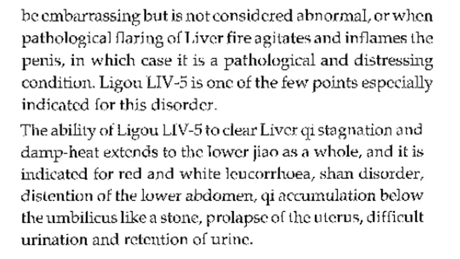The ability of Liver 5 to clear liver qi stagnation and damp heat extends to the lower jiao as a whole and is indicated for red and white leukorrhea, shan disorder, distension of the lower abdomen, qi accumulation below the umbilicus like a stone, prolapse of the uterus, difficult urination, and retention of urine.